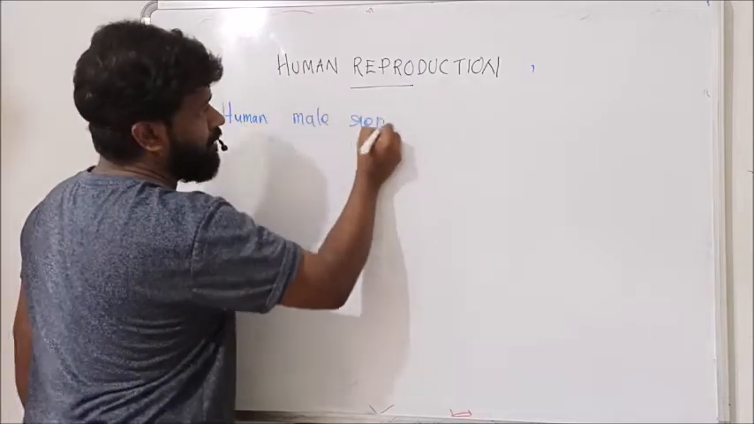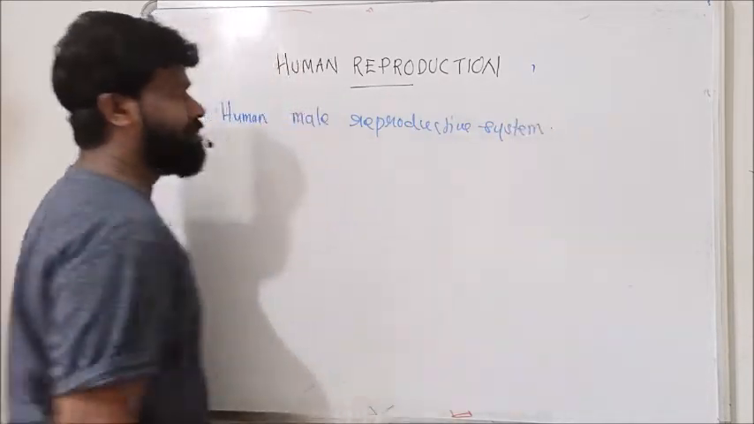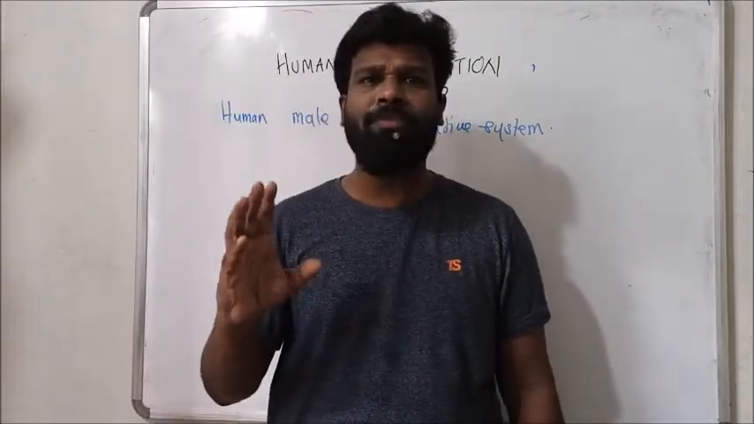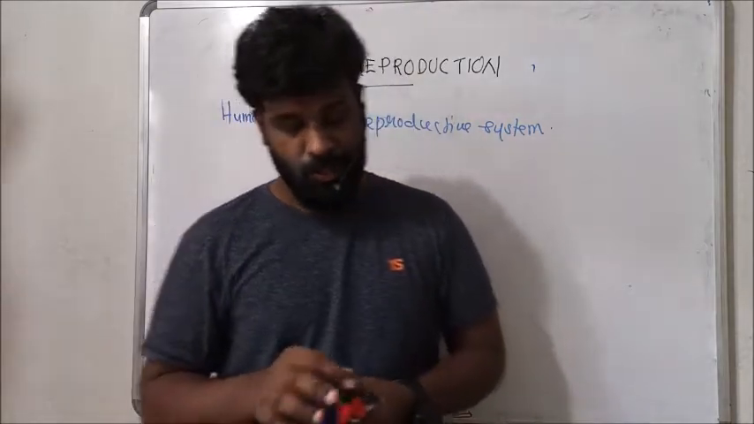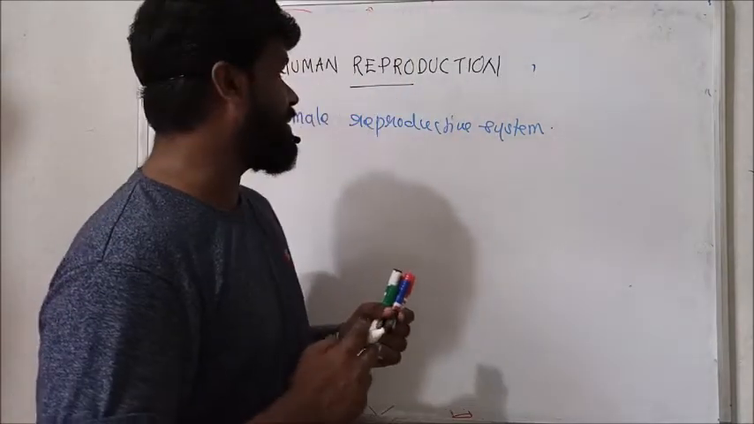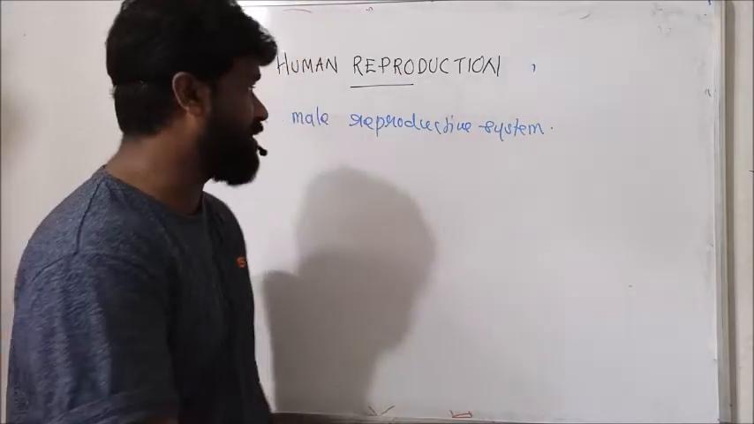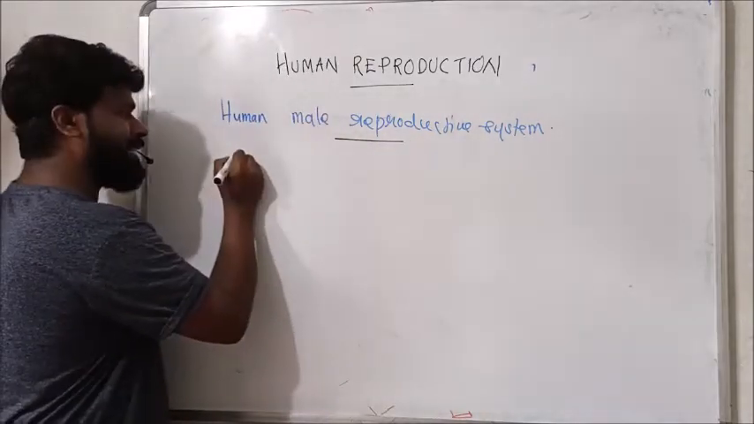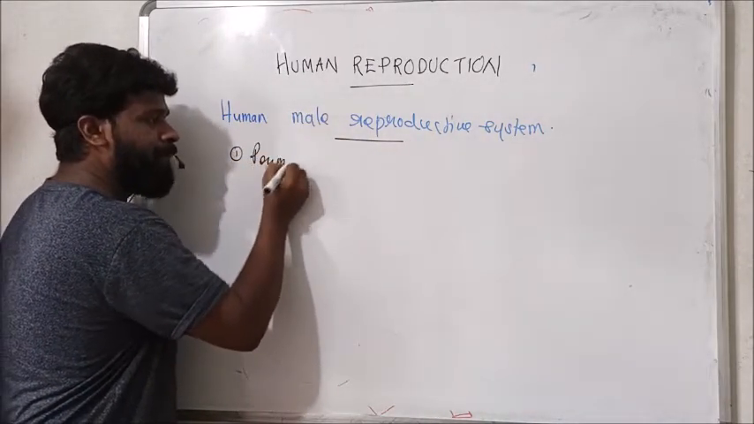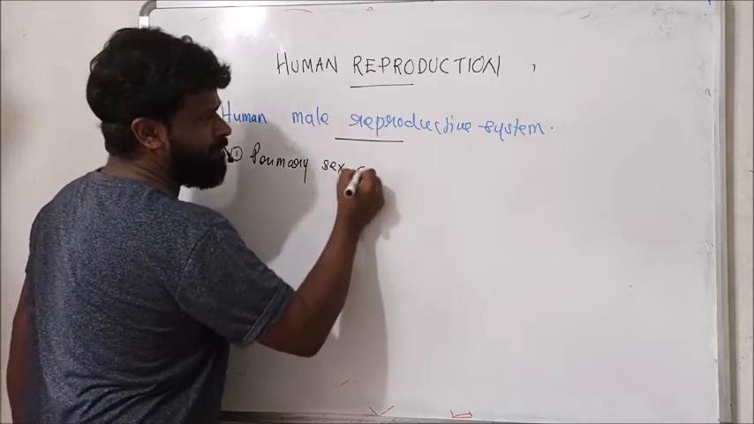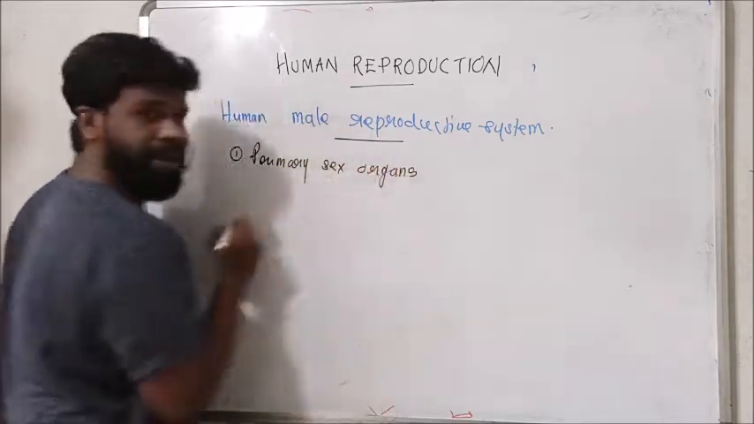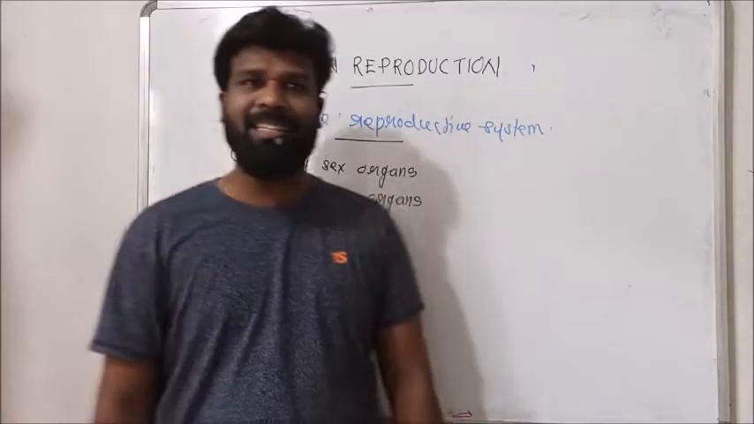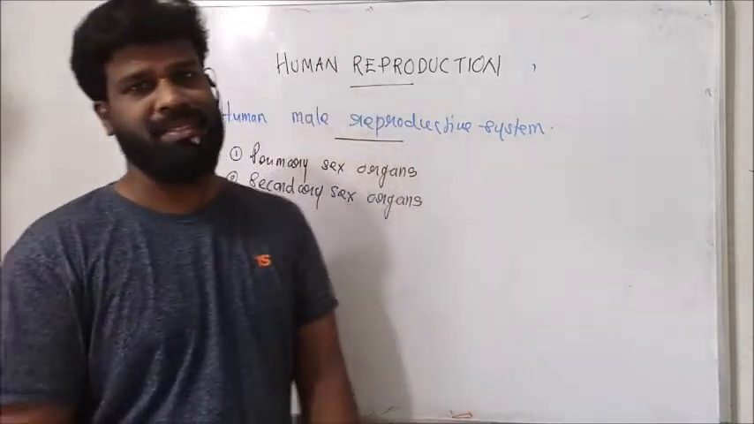Human male reproductive system. Here, system means a particular function is performed by a group of organs. So male reproductive system means a group of organs are involved in performing reproduction. So the human male reproductive system consists of primary sex organs and secondary sex organs.